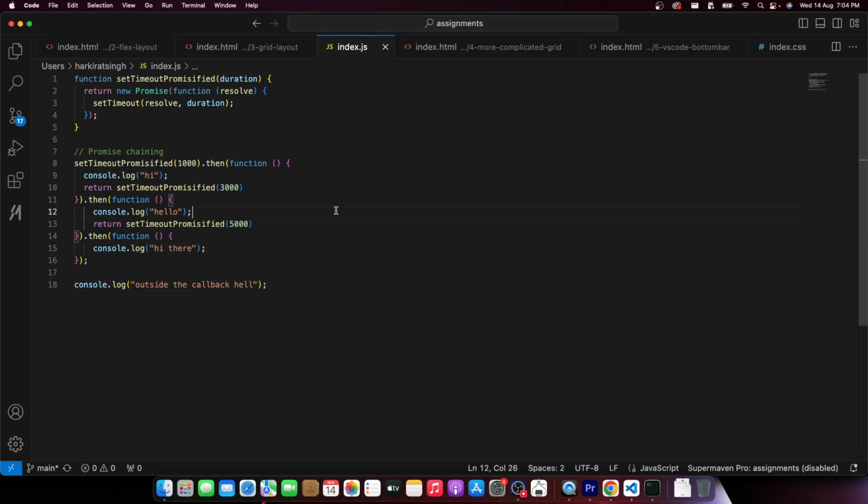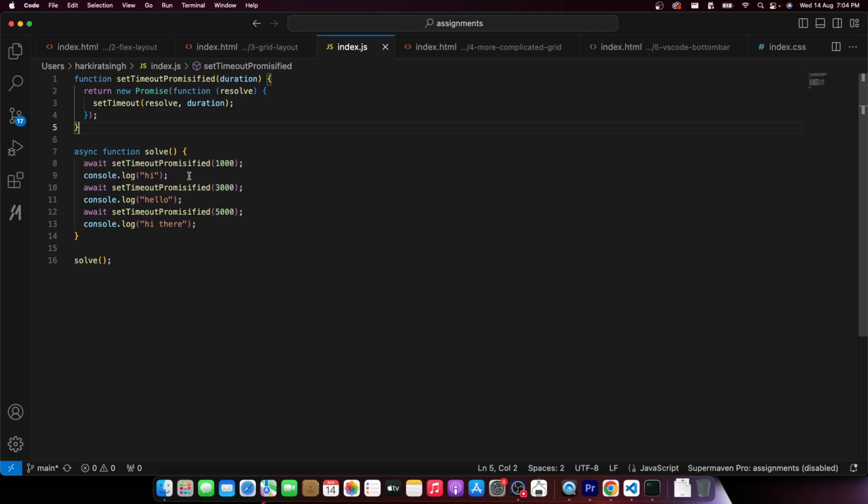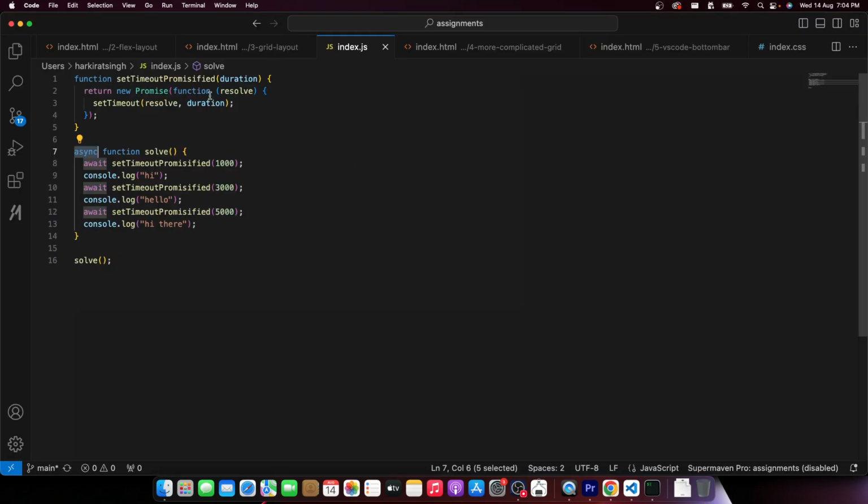Let's try it out. Let me replace the code that we had written, this promise code that's so hard to read, with this slightly easier to read async function. What are the two things that we had to learn? What is the slide called? Async await syntax. You can define an async function. The biggest thing here is in front of the function, you have to put the async keyword.